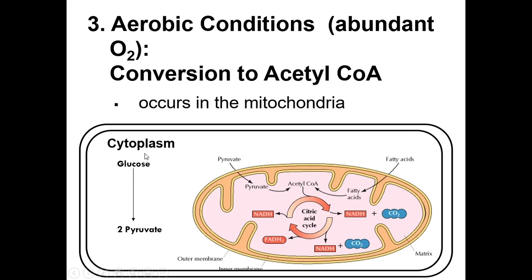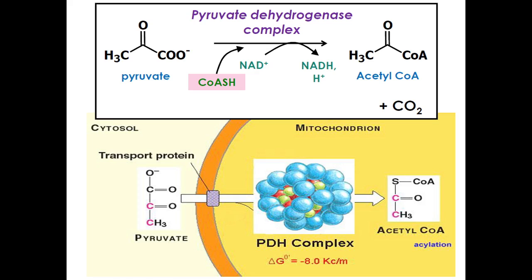So, from the cytoplasm, you have your glucose, the formation of your 2 pyruvate. This pyruvate will enter your mitochondria for further processing in the citric acid cycle or your Krebs cycle. So, ito lang yung kanyang reaction where you have your pyruvate, it condenses with your CoASH to form acetyl-CoA.